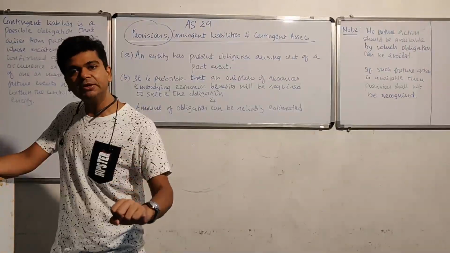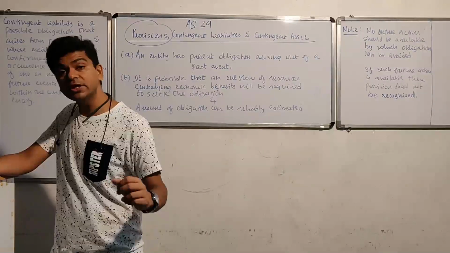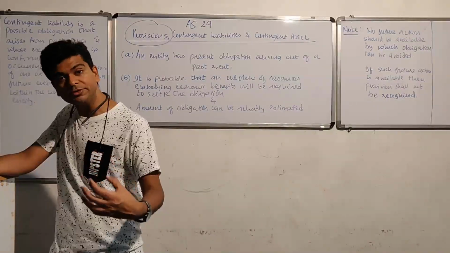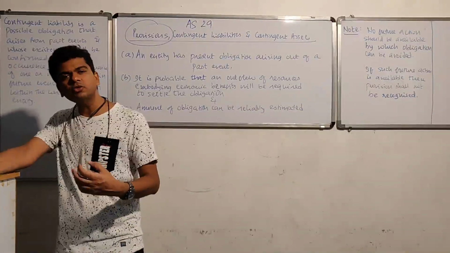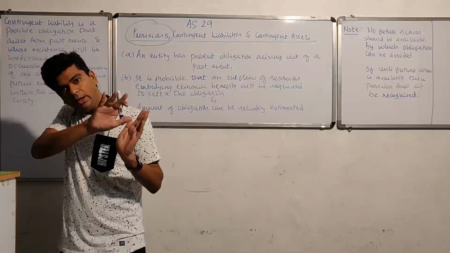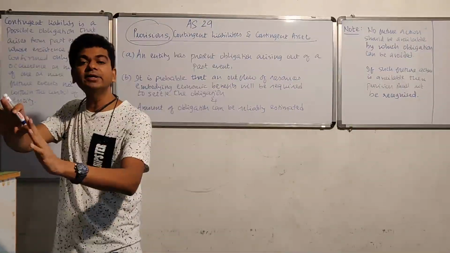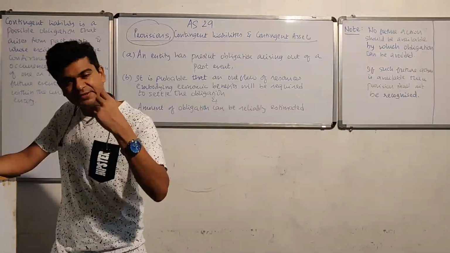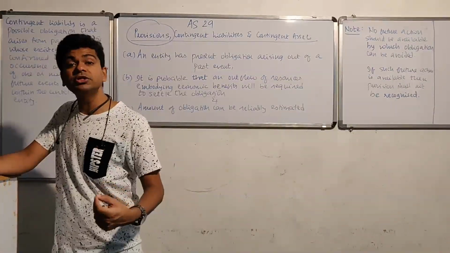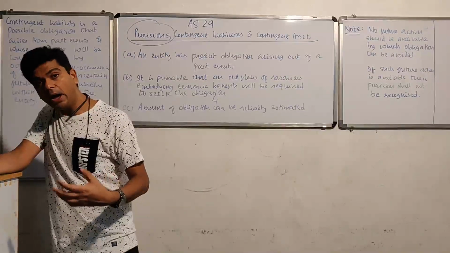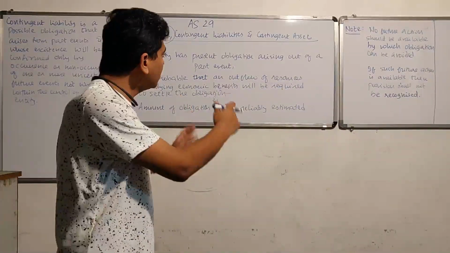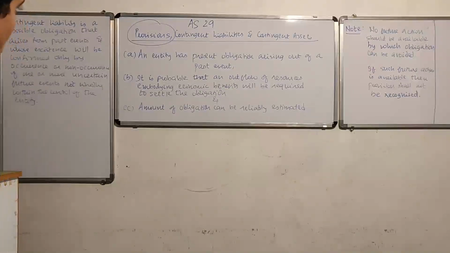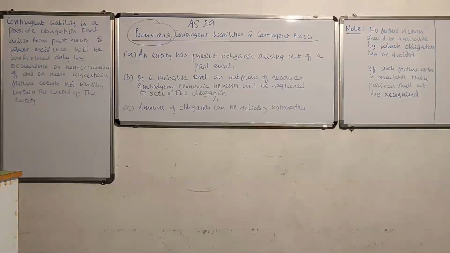I'm quite confident that when you got introduced to accounts, let us say in the 11th grade, our accounts teacher has always mentioned this thing. Ignore future probable gains, do provide for future probable losses. So this is something that has been suggested by our accounts teacher since long. Now, when I apply Accounting Standard 29, it is not so simple to recognize a provision.